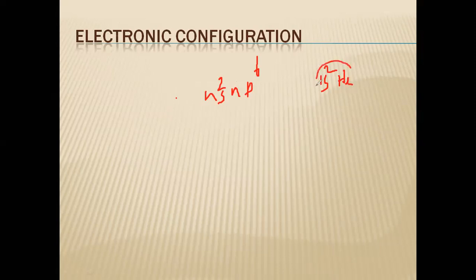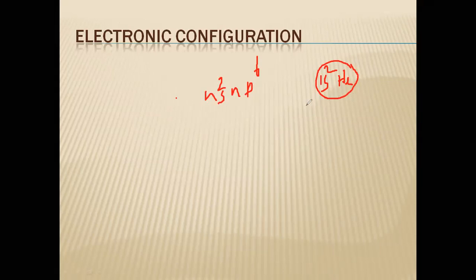Then you may say, sir, helium does not have any p orbital, then how we are calling it as a p block element? 1s2 only there. There is no np6 configuration. But helium has the property similar to the other noble gases.